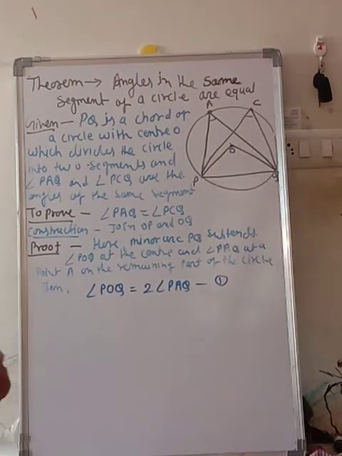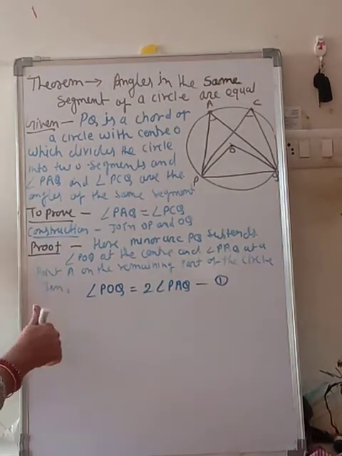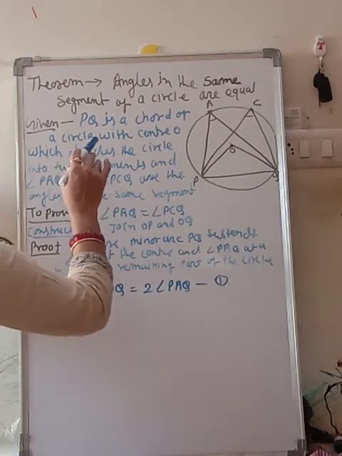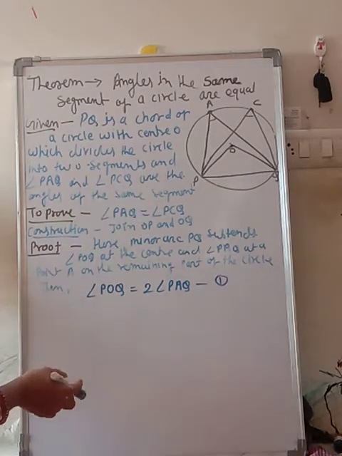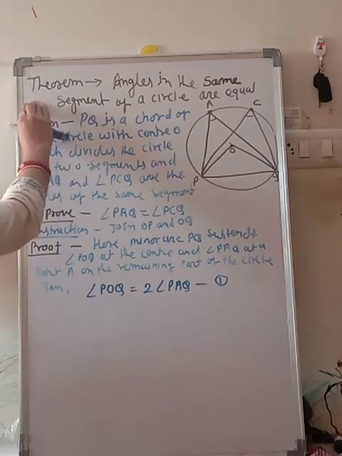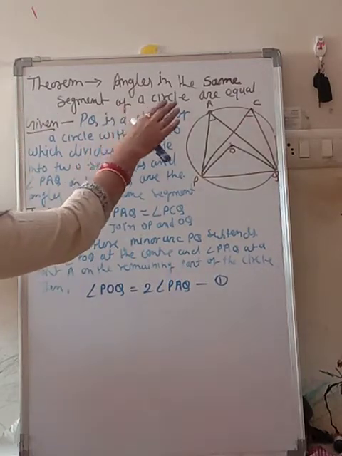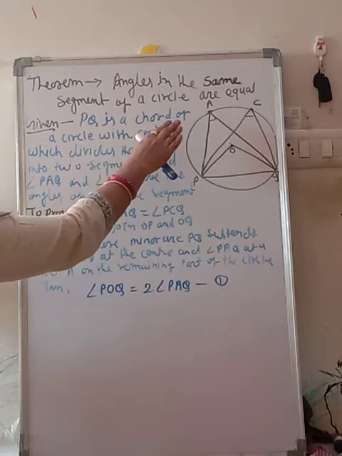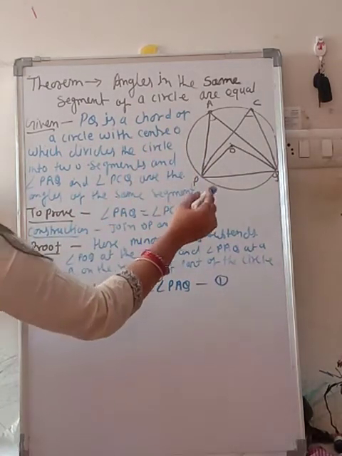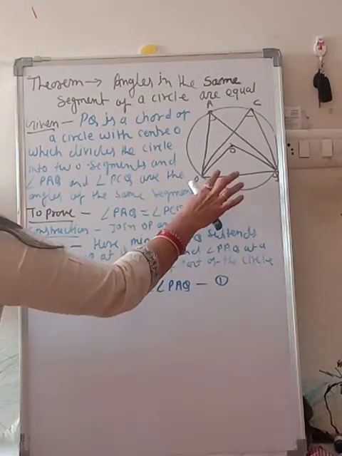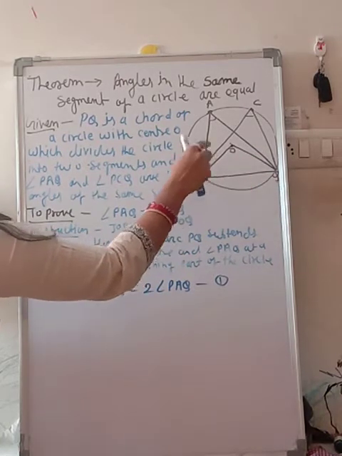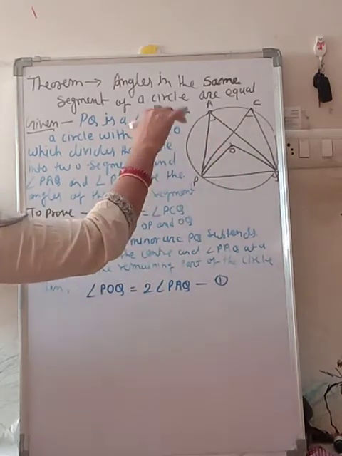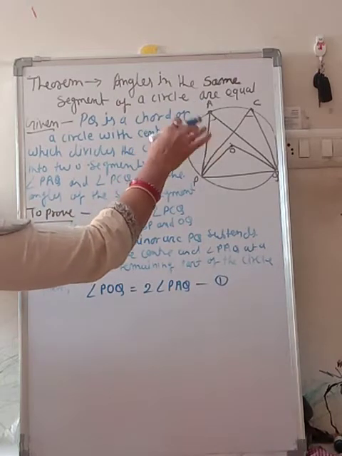Now, students, this is a theorem related to the angle subtended by an arc of a circle. The theorem states: angles in the same segment of a circle are equal. If you are given the same segment PQ, and make angles in it, both angles will be equal.